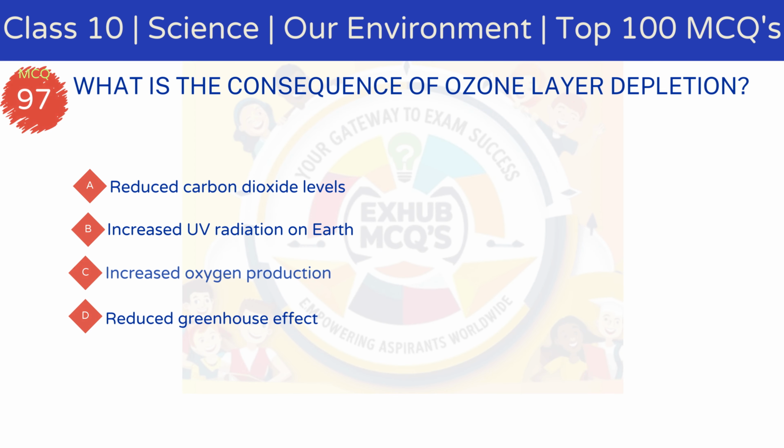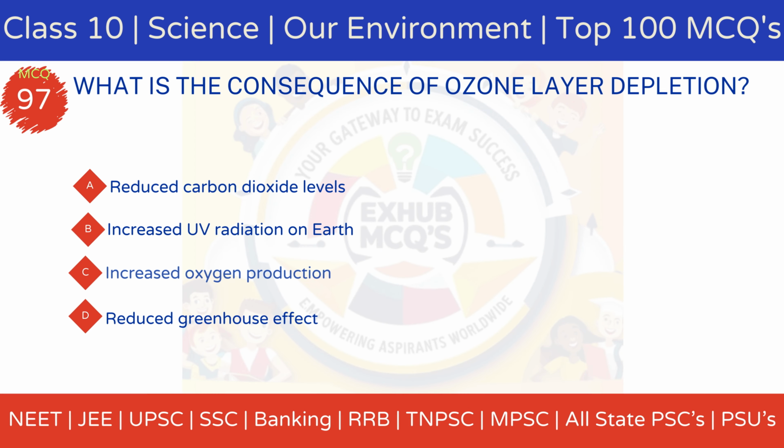MCQ 97. What is the consequence of ozone layer depletion? Option A, reduced carbon dioxide levels. Option B, increased UV radiation on Earth. Option C, increased oxygen production. Option D, reduced greenhouse effect.